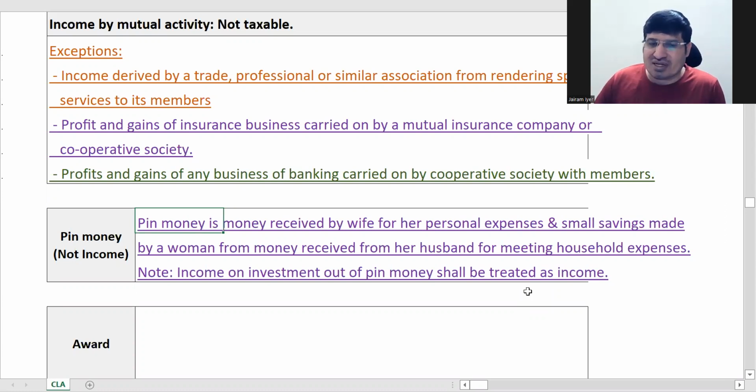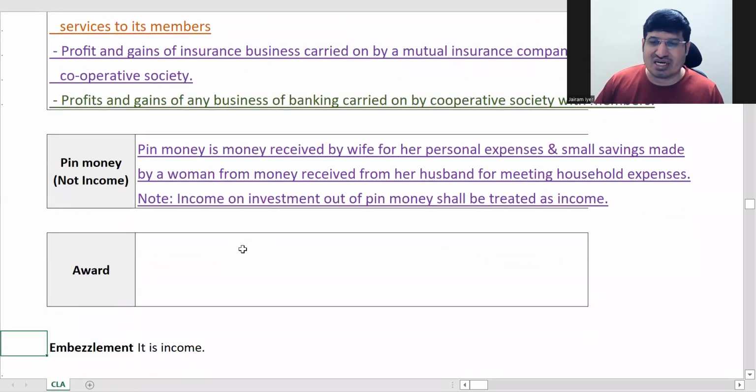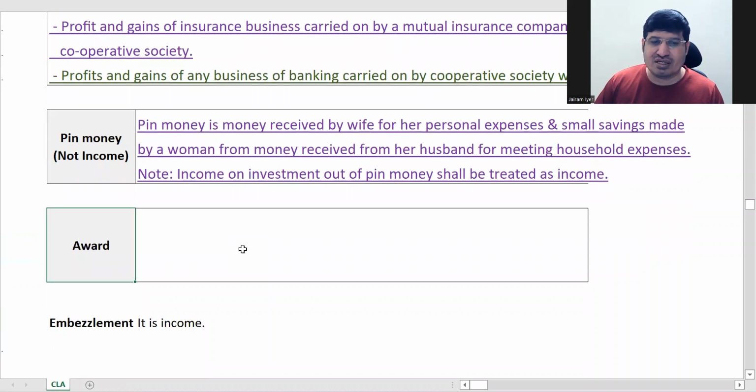Whatever they save is called pin money, nothing more. That pin money is not taxed. But if she is investing the pin money and getting interest or something, that will be taxed. Otherwise, directly, that pin money is not taxable. Got it?